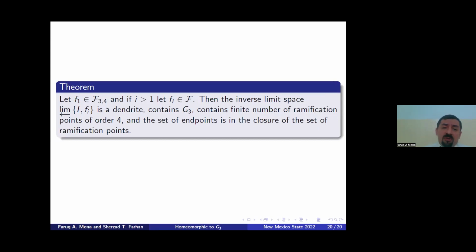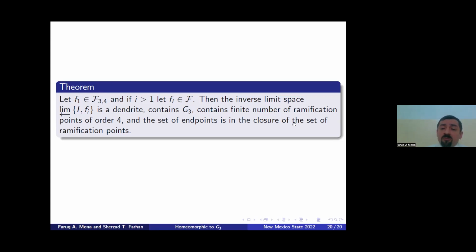The last theorem: if we pick just one, or even more, finitely many, F1 or F2, let me say F1, if F1 is in the family of F3,4, and for i greater than 1, if f_i is in the family of F that we already defined before, then the inverse limit space is a dendrite, contains G3, and contains only finitely many ramification points of order 4.